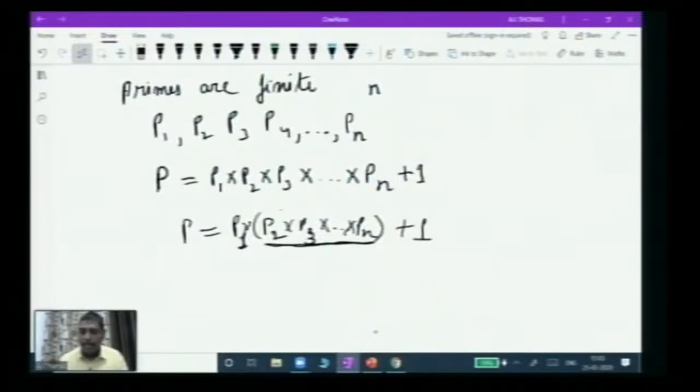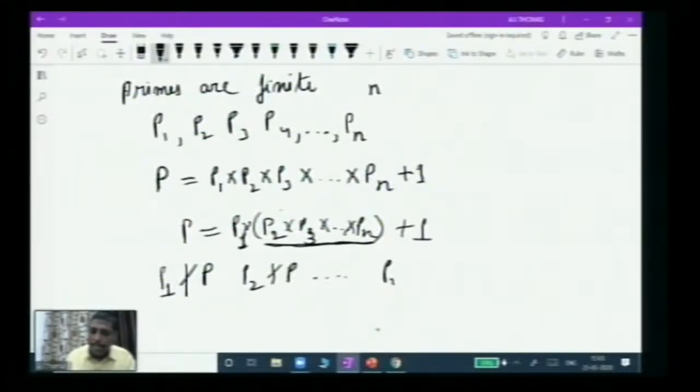When a number is leaving remainder 1, what does it mean? This means that P1 doesn't divide P, because it is leaving a remainder. Similarly, you can show that P2 doesn't divide P, and so on up till Pn doesn't divide P. So the number P which you have constructed is not divisible by any of the primes which we are assuming.